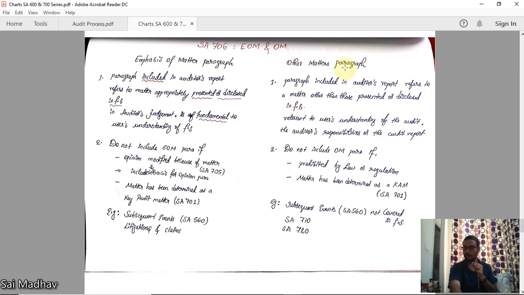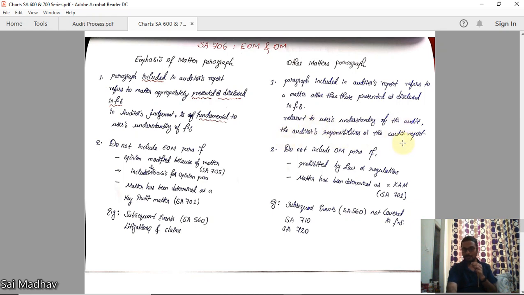What is OM paragraph? Other matters paragraph. It is also a paragraph included in the auditor's report, which refers to a matter other than those presented or disclosed in financial statements. Okay, it is a matter not presented in financial statements. Then you can include in other matters paragraph, which is relevant to users' understanding of the audit, the auditor's responsibilities